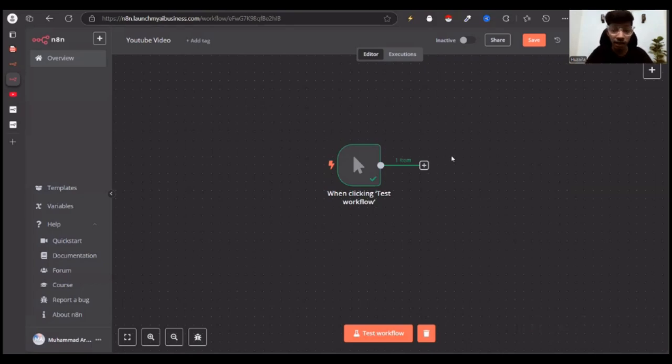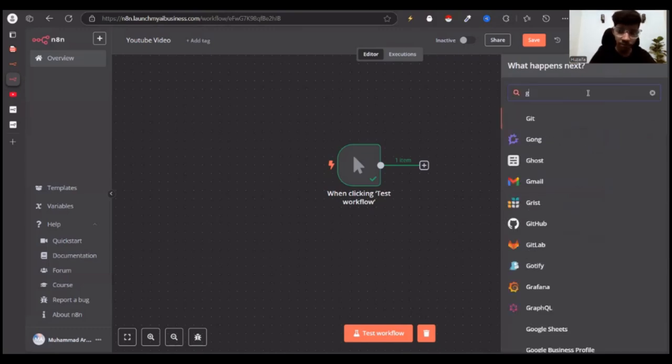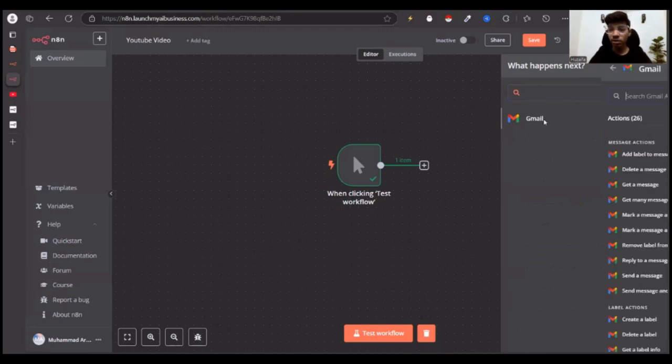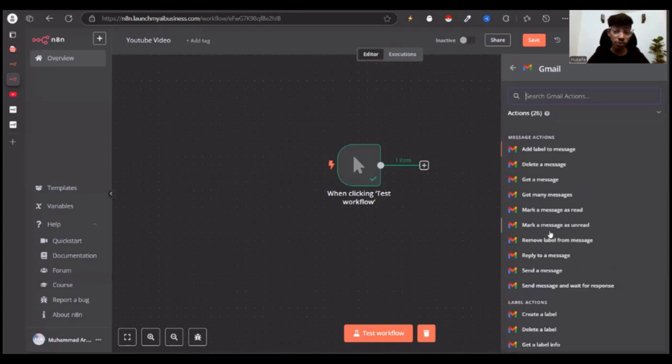So you can add another node by clicking the plus button over here or this button, right? Let's say Gmail. So there are multiple triggers over here. One reacts when they get a message, an email. When they get an email, when you delete an email, when you reply to that email, send an email.